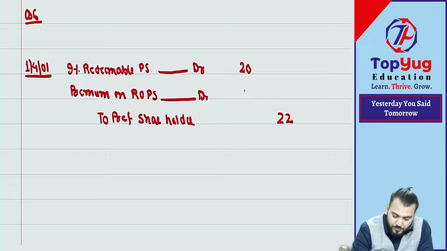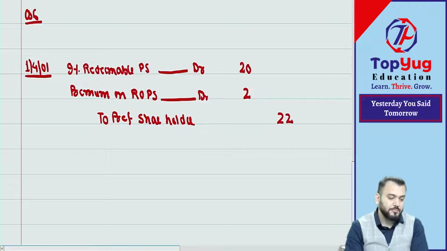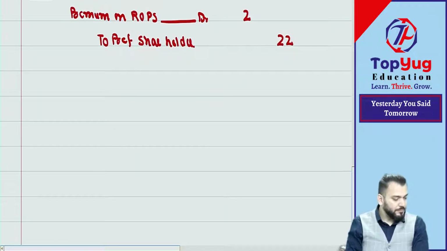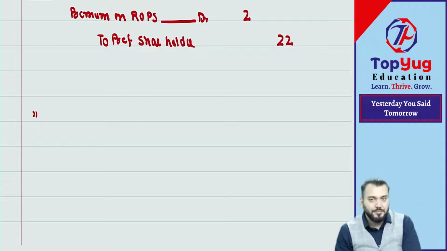How much? 2 lakh. Got it? Any doubt? No doubt.